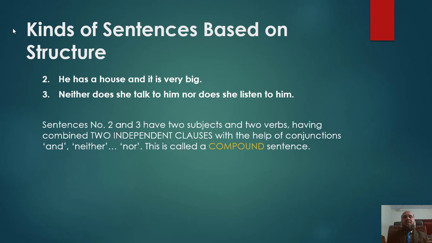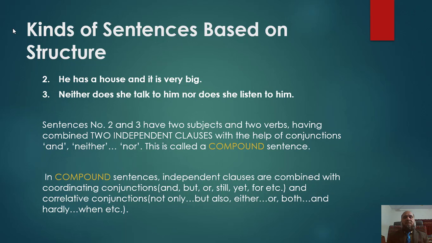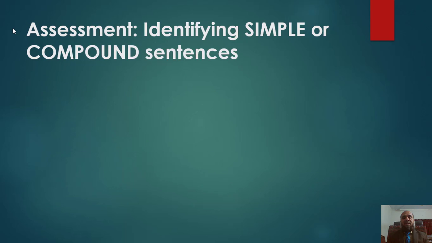We consider sentences number 2 and 3. Sentence number 2 is, he has a house and it is very big. And sentence number 3 is, neither does she talk to him nor does she listen to him. In sentence number 2 and 3, there are two clauses combined with the help of coordinating conjunctions and correlative conjunctions.